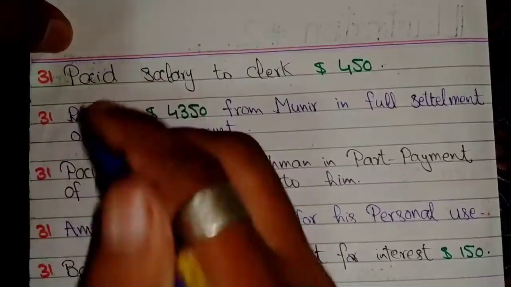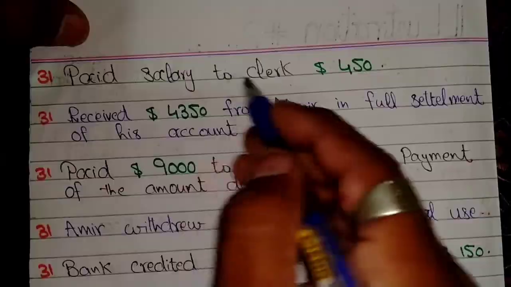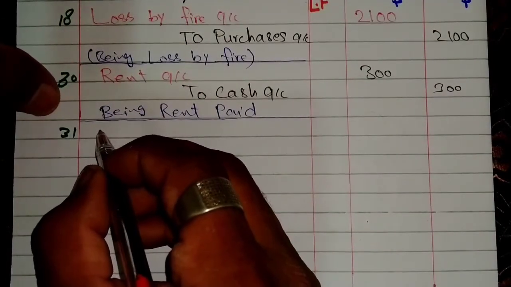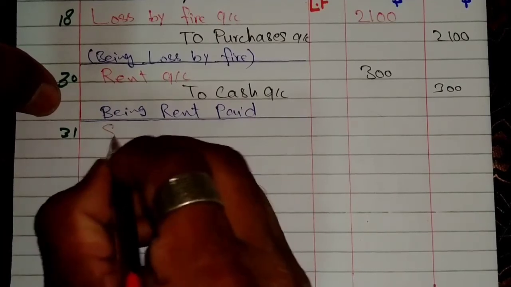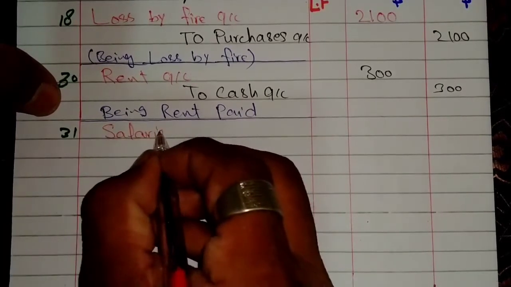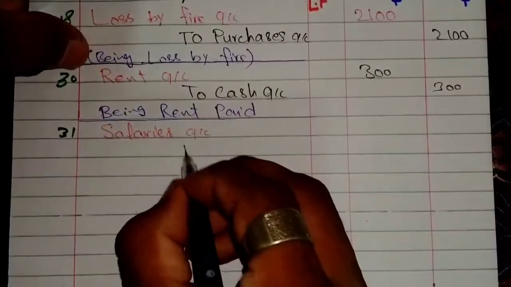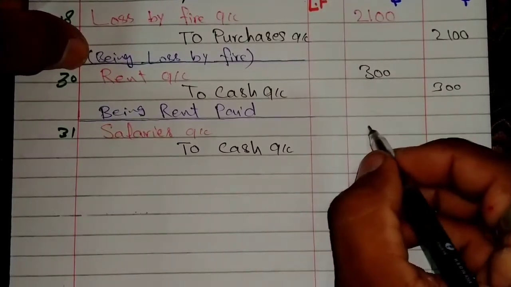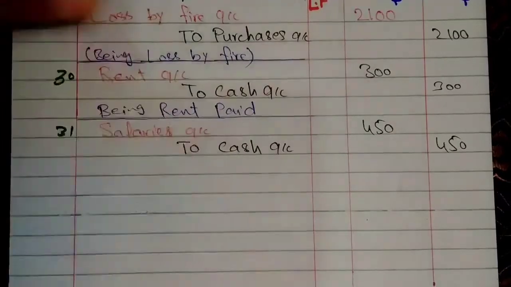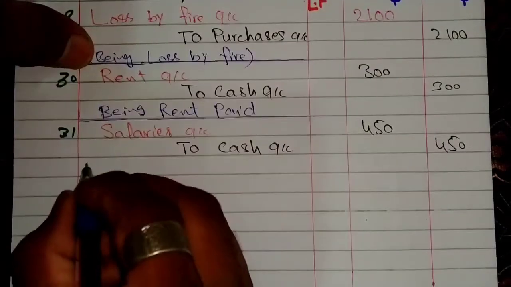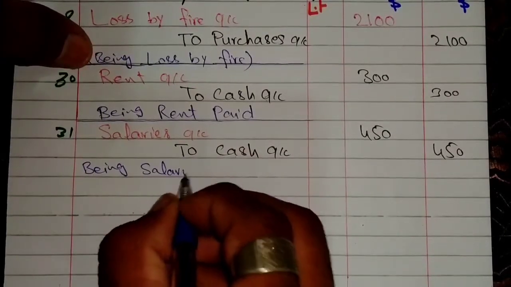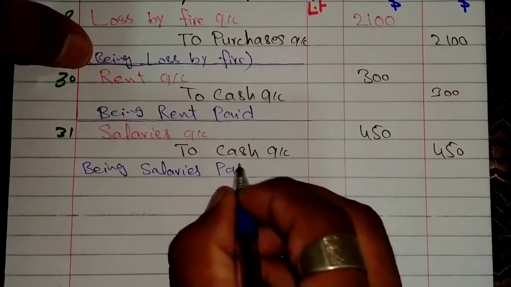The next transaction is paid salary to clerk on 31st January. Salaries account will be debit to cash account credit with amount and with description being salaries paid. Simple.